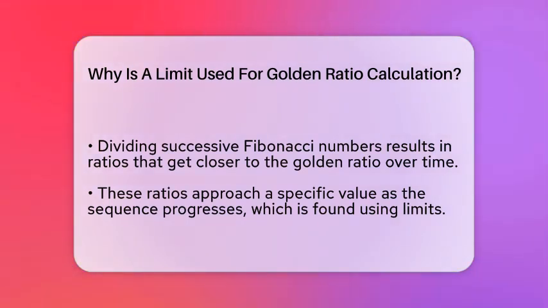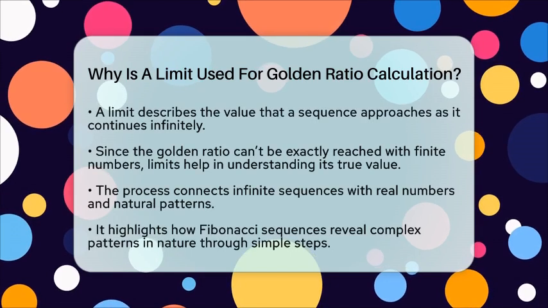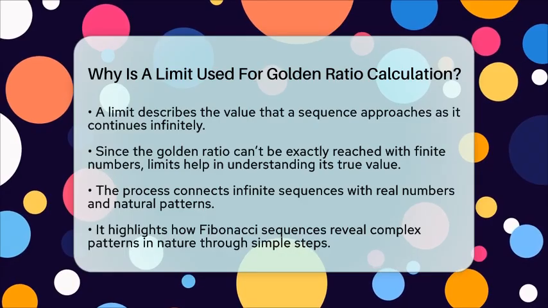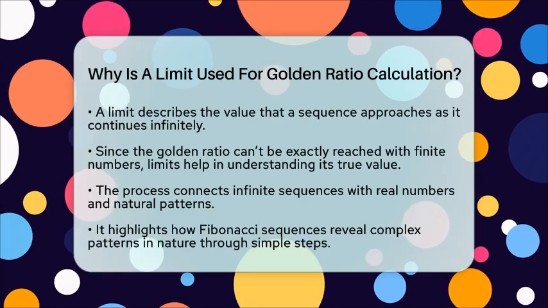Since the golden ratio can't be exactly reached with finite numbers, using a limit helps us understand its true value. This approach is important because it connects the idea of infinite processes with real numbers. It shows how the golden ratio naturally appears in growth patterns and shapes in nature. The limit process helps us see how simple sequences like Fibonacci can reveal complex, beautiful patterns.